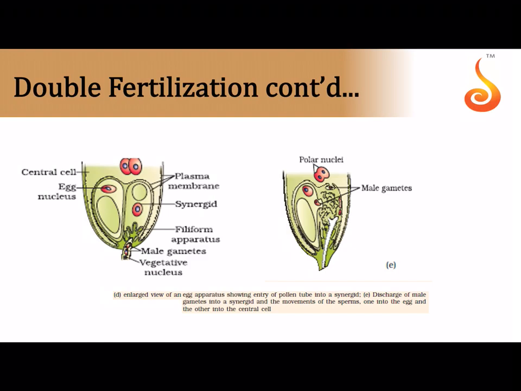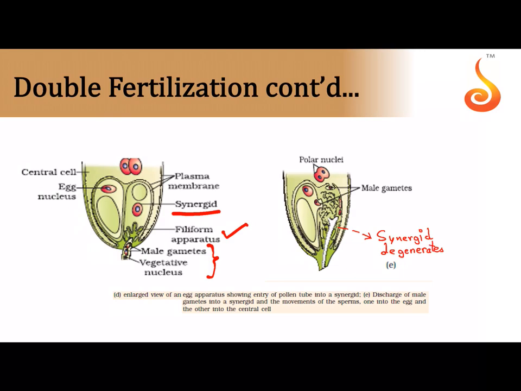See, in this you can see how this pollen tube is entering and it is carrying male gametes in it, and see it is passing through the filiform apparatus. This is the synergid into which it is entering. Notice that whichever synergid receives the pollen tube, that synergid degenerates.